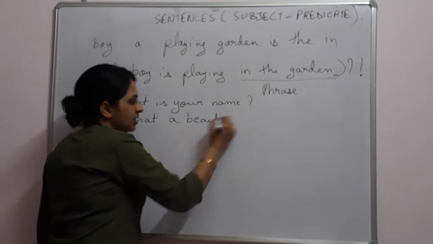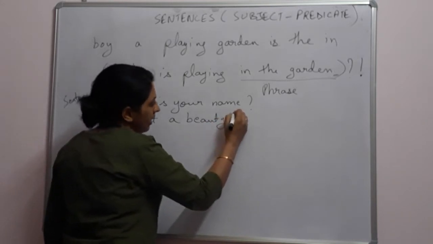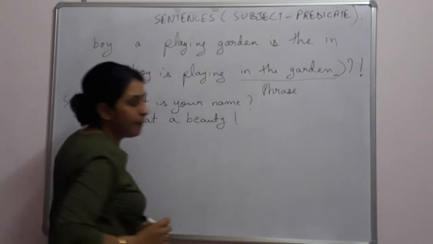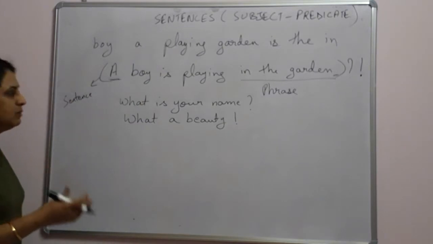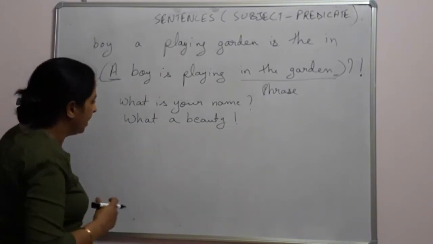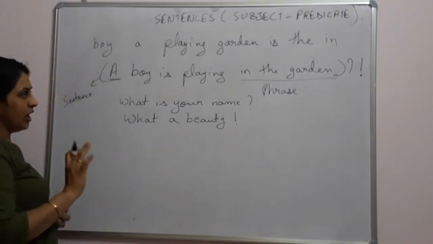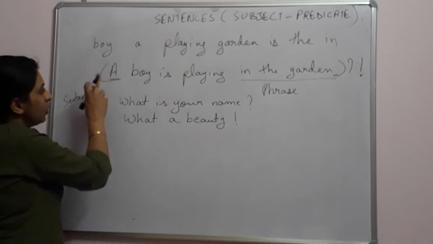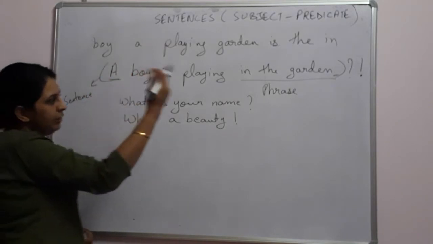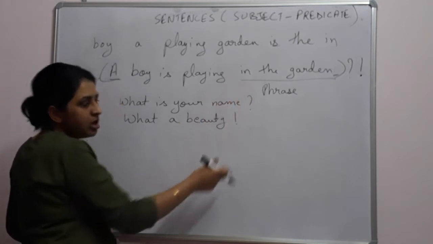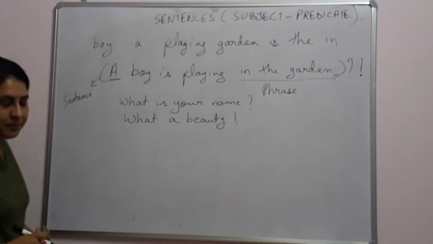So this is an exclamatory sentence, and it will end with an exclamation mark. We will read about the types of sentences later on in detail. So I hope you understand that a sentence will always start with a capital letter and end with a full stop, question mark or exclamation mark.